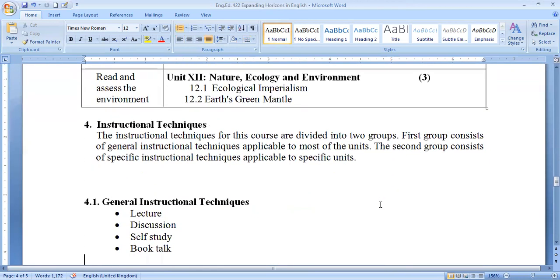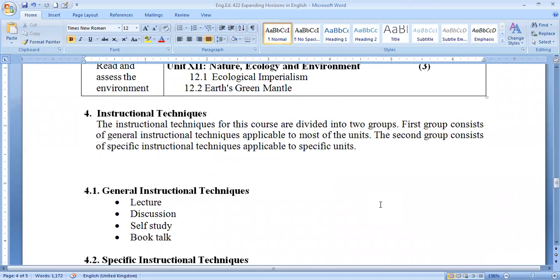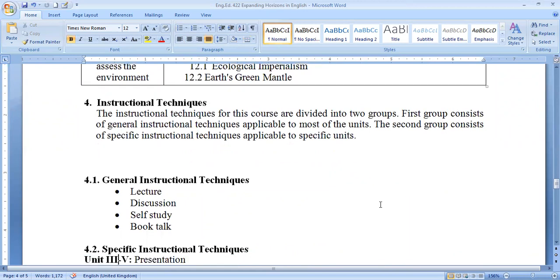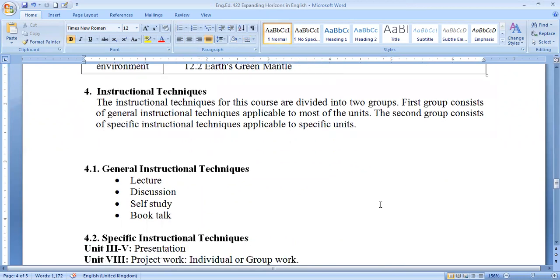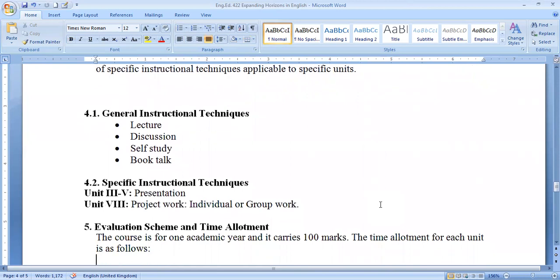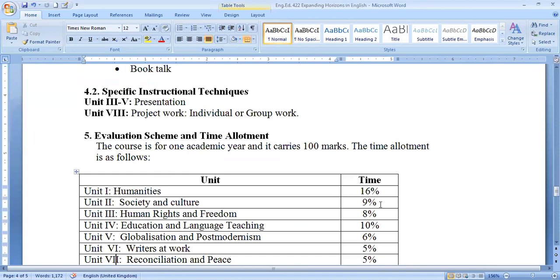Here the nature of the course is totally theoretical, and the instruction techniques used in this course to teach are lecture, discussion, self-study, and book talk. So there are specific instruction techniques in presentation and project work, individual and group work as well. And here are the evaluation scheme and time allotment.